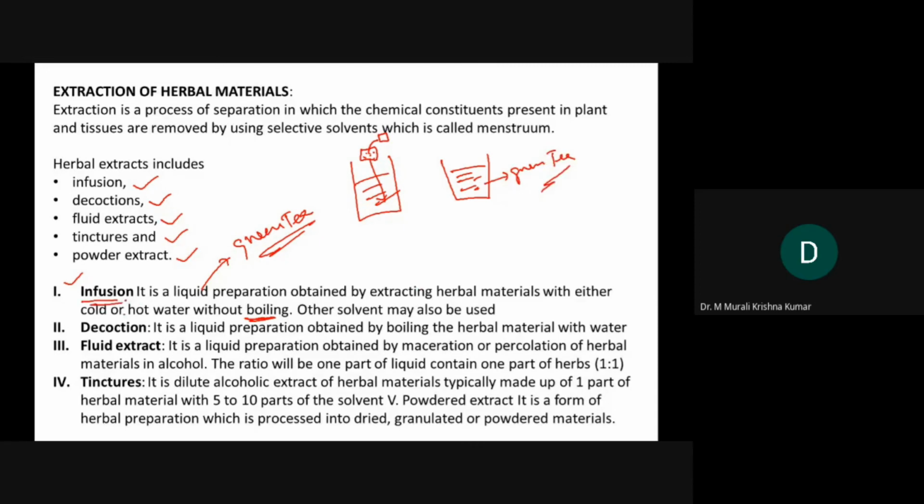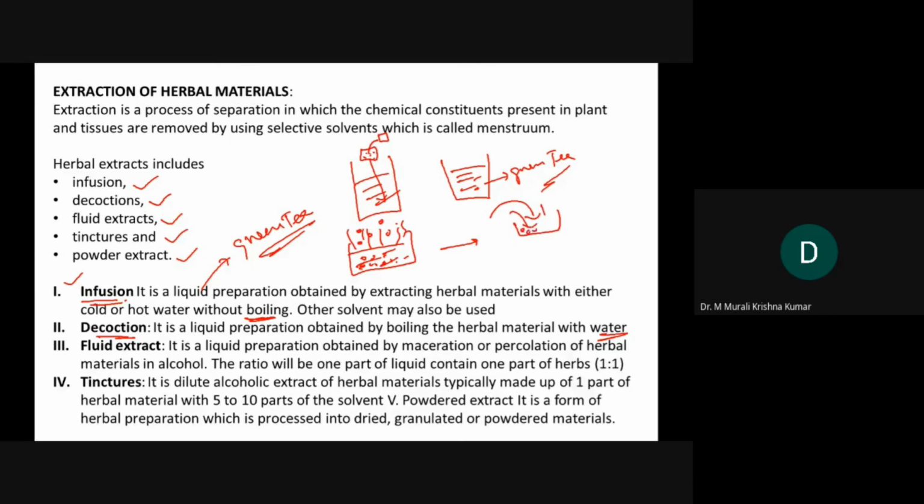In the case of decoction, the liquid preparation is obtained by boiling the herbal materials with water. It is almost like preparing tea, where we take a utensil, keep water, milk, sugar, etc., and tea powder. Then you allow it to boil, and then you filter it.